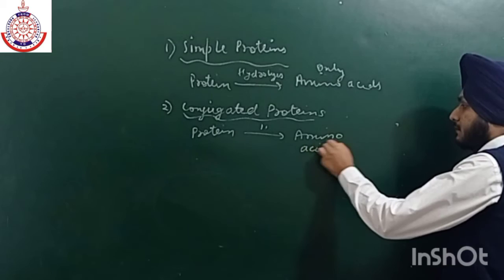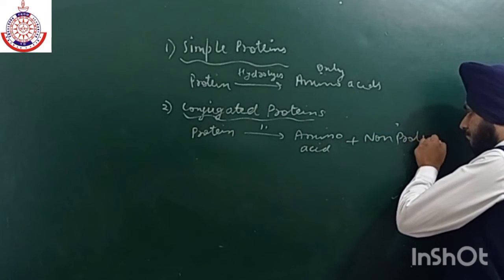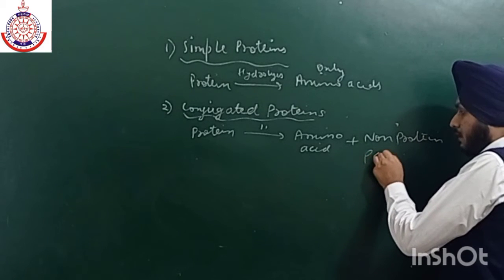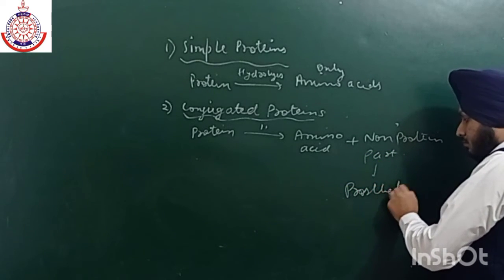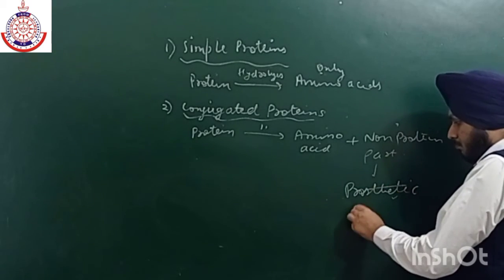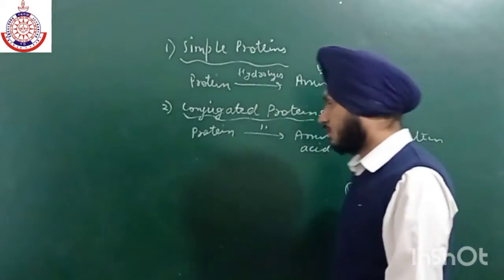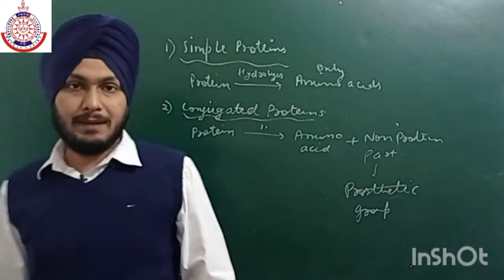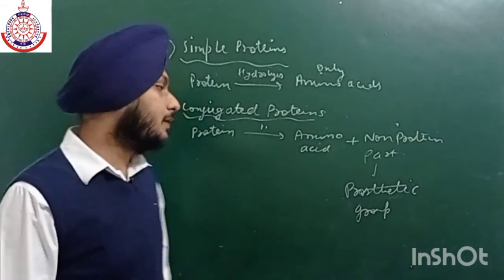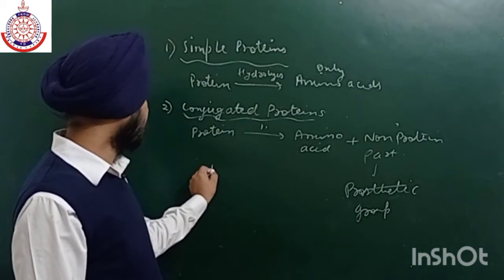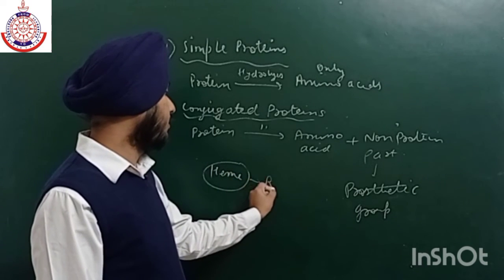Amino acid plus non-protein part. Then they are known as conjugated protein. The best example of conjugated protein is hemoglobin. Hemoglobin gives a non-protein part, that is heme, which is responsible for the red color of blood.